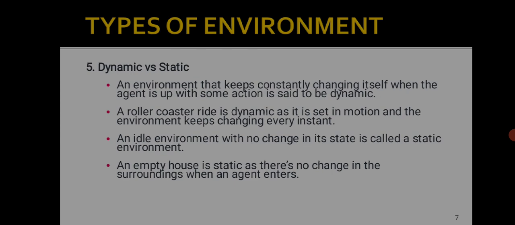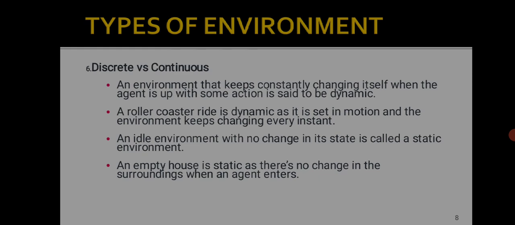Next is dynamic versus static. An environment that keeps constantly changing itself when the agent acts with some action is said to be dynamic. A roller coaster ride is dynamic as it sets in motion and the environment keeps changing every instant. An idle environment with no change in state is called a static environment. An empty house is static as there is no change in surroundings when an agent enters.